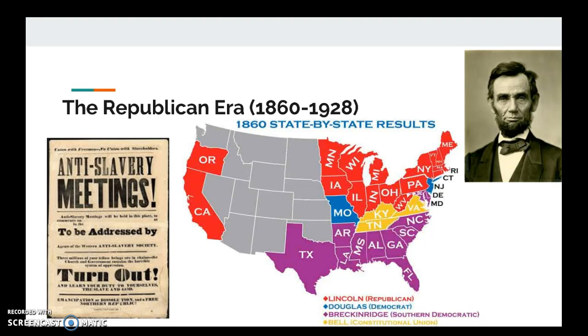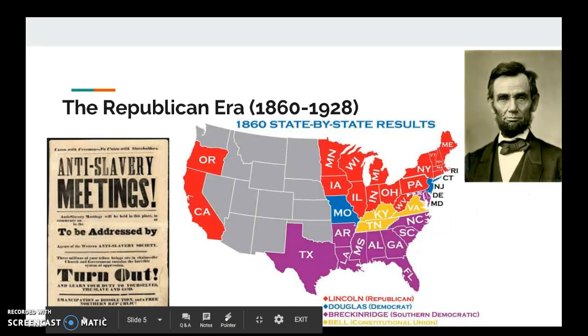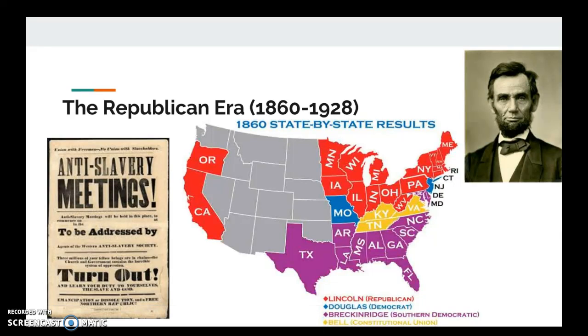So in this critical election of 1860, we see Abraham Lincoln win. And so we see that the Republican Party becomes the only party in American history to make this transition from a minor third party to a major party in one election. They're the only party to have ever done that. So the Democrats, however, do survive the Civil War. The Democratic Party does survive by becoming the dominant party in the South. And this becomes a fixture of American politics. The South is primarily Democrat for the next 100 years.